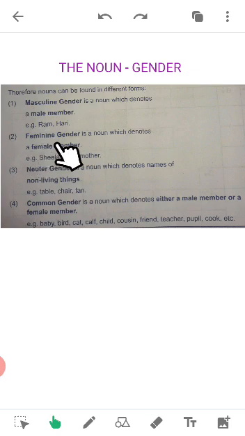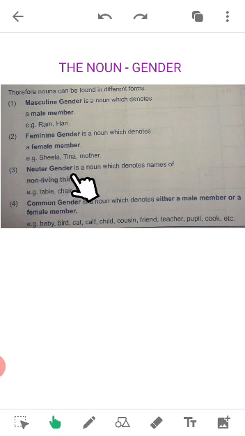Next is feminine gender. Feminine gender is a noun which denotes a female member, like Sheila, Tina, mother, auntie, grandmother, and all the female, women, lady, queen. Children, all this comes under the feminine gender or female one.